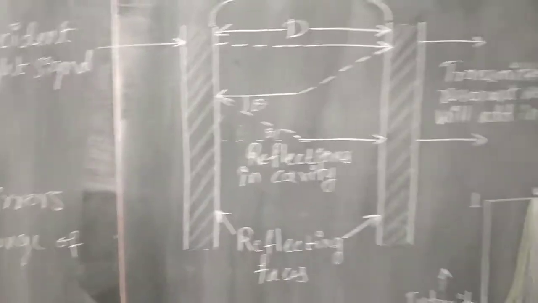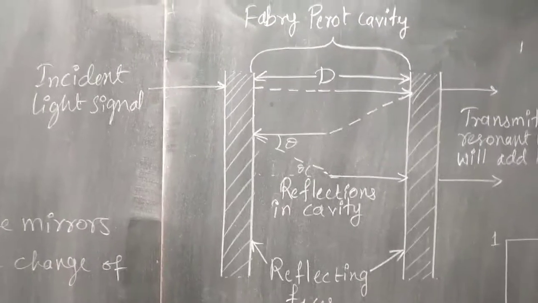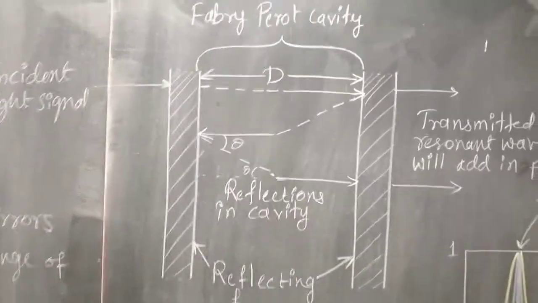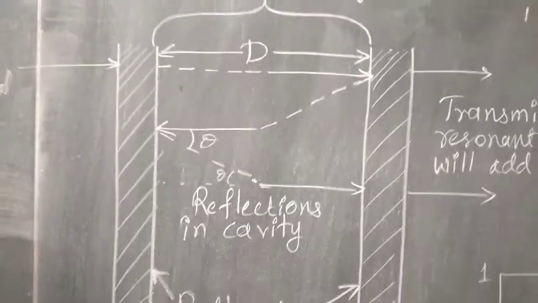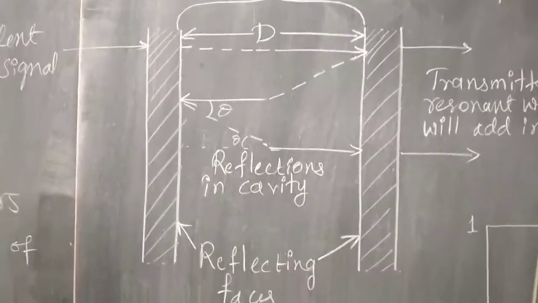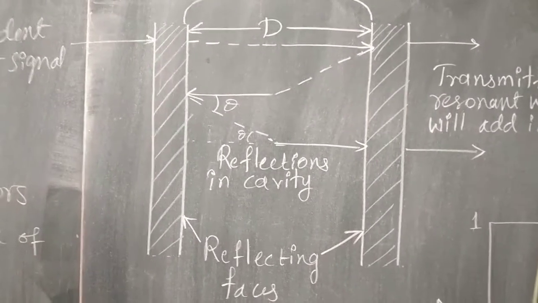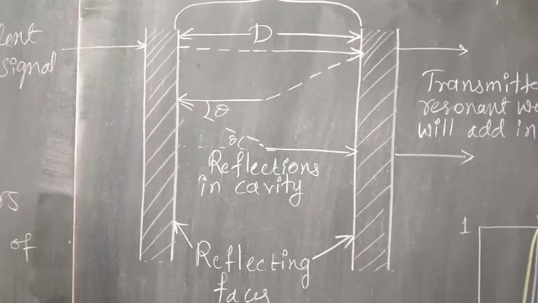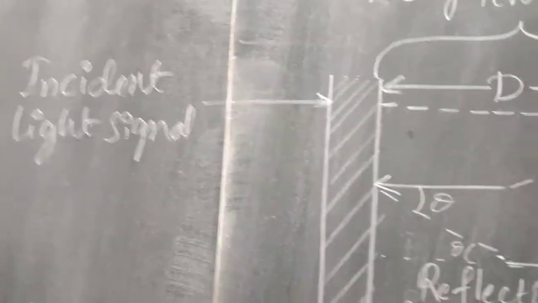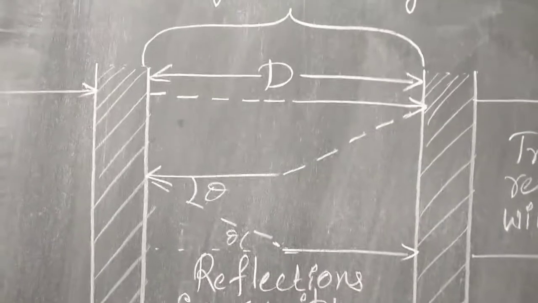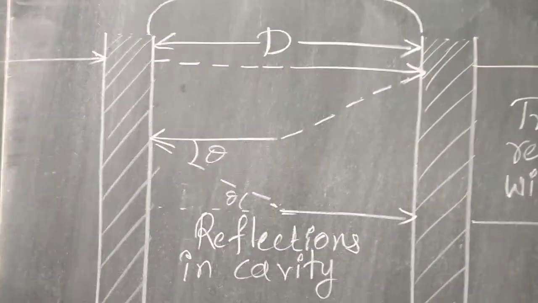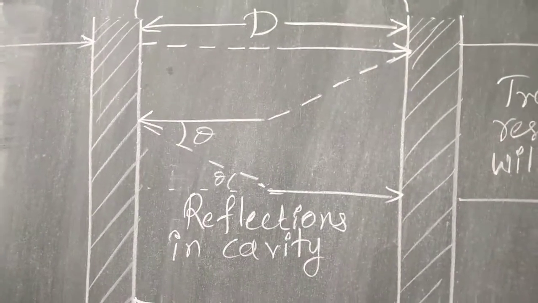Right, now we shall have the concept of the Fabry-Perot cavity, and it is very important. In the Fabry-Perot cavity, I will have two reflecting mirrors. These two are the reflecting faces, and they are dielectric materials. Incident light signal: light signal is incident in this direction. The distance between the two mirrors is capital D inside the cavity. That is the cavity length. Optical signal inside the cavity will be propagating.